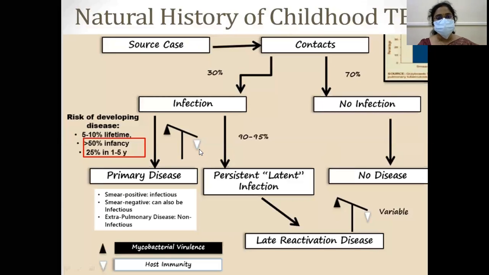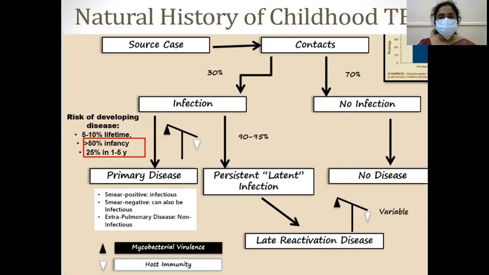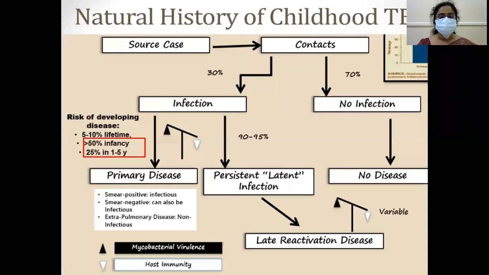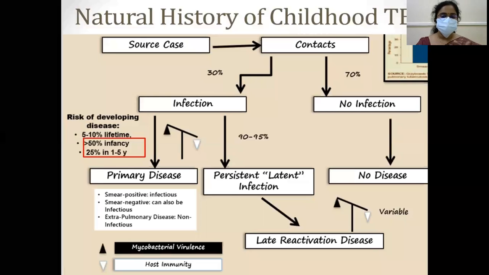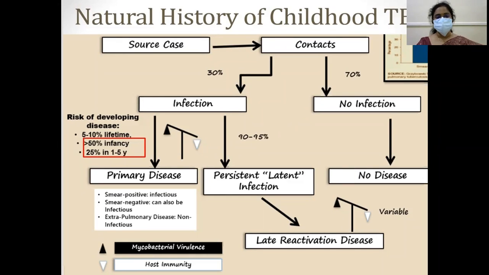If the host immunity is good, it can fight back the mycobacterial infection and it may not manifest as a disease. If the host immunity is less and the mycobacterial virulence is more, then it may manifest as primary disease. The risk of developing a disease is 5 to 10% in the lifetime, and it is more than 50% in infants and 25% in 1 to 5 years.